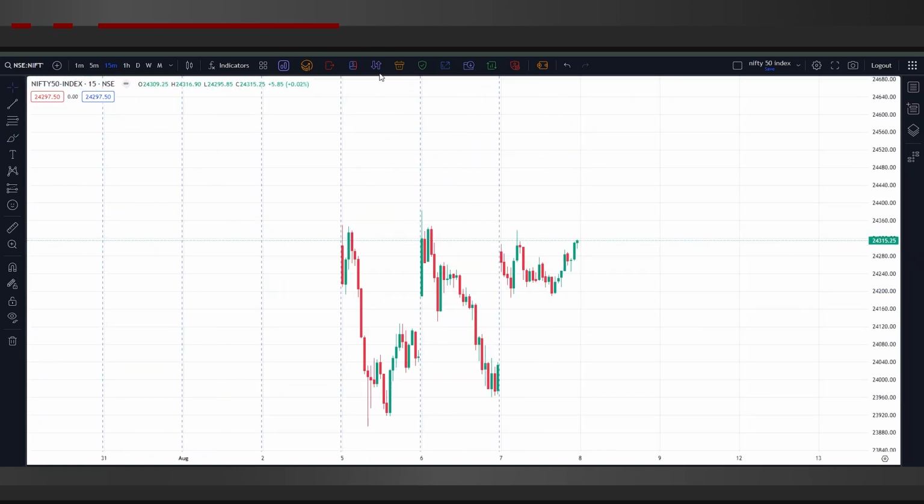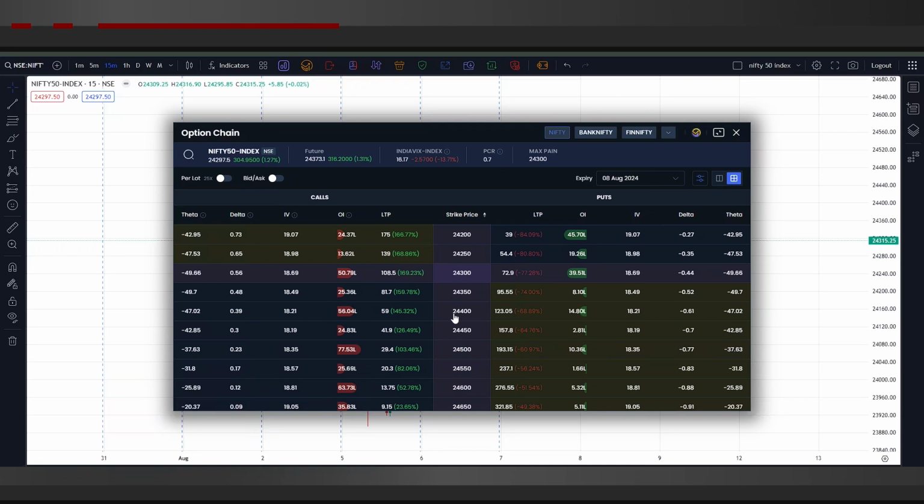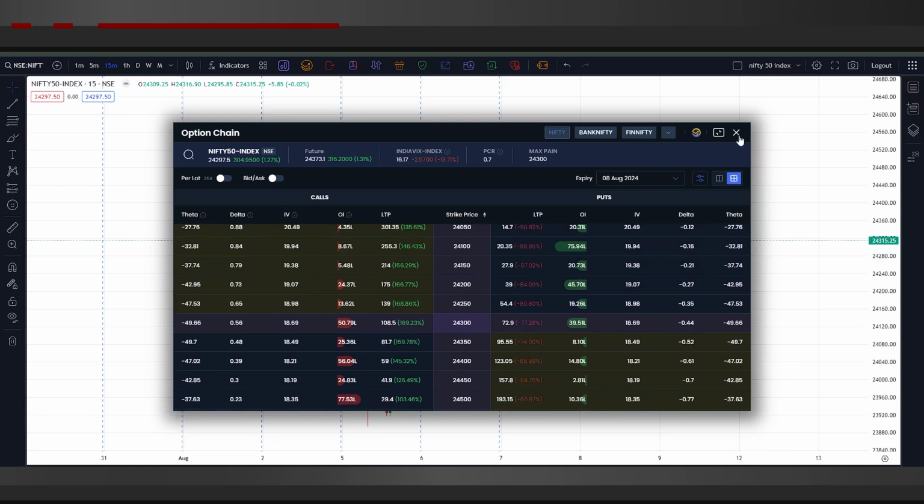Now let us mark some important levels for Nifty 50 through the option chain. We can see that 24,100 has a good open interest of somewhere around 75 to 76 lakhs of put OI, so we'll mark that as an important support. And talking about resistance, 24,400 and 24,500 are key levels that we need to keep in mind, because 24,500 is a round number, so we can expect that the market can close between 24,500 and 24,100 for